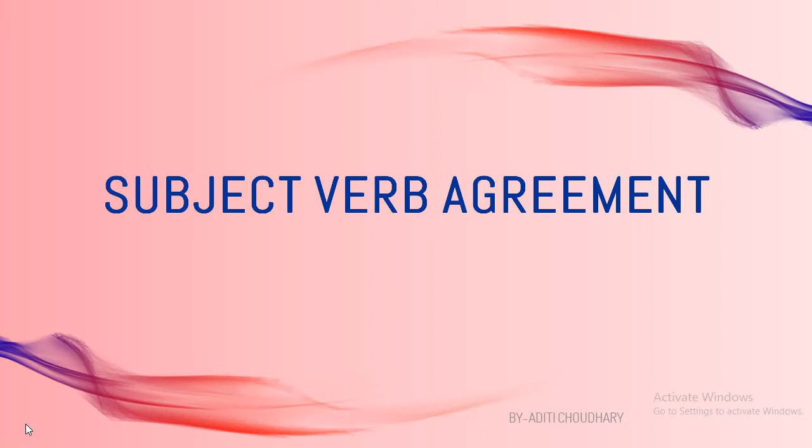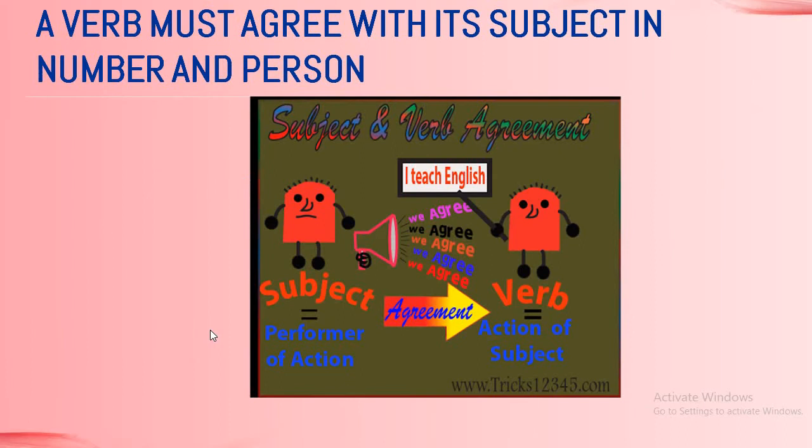Today we are going to discuss subject-verb agreement. It is one of the grammar components. So let us discuss it. What is subject-verb agreement? When the verb agrees with its subject in number and in person, then we say the subject agrees with the verb.